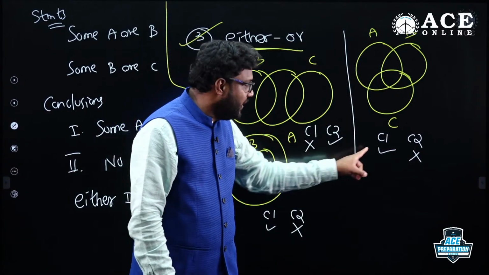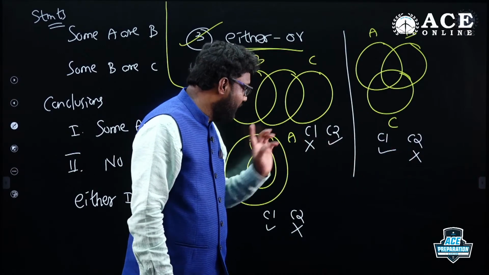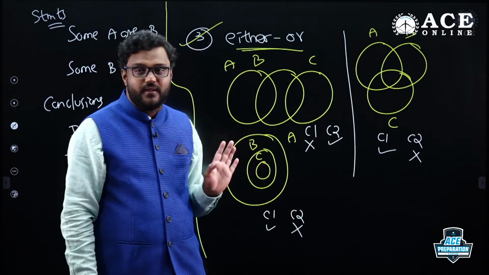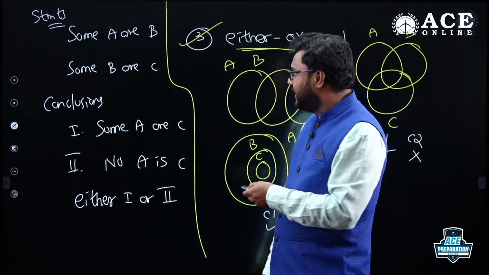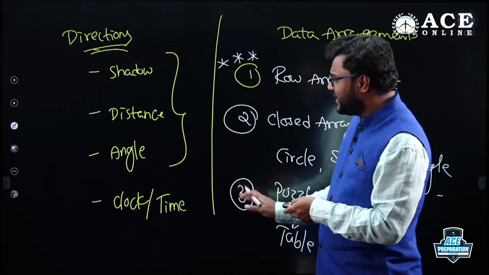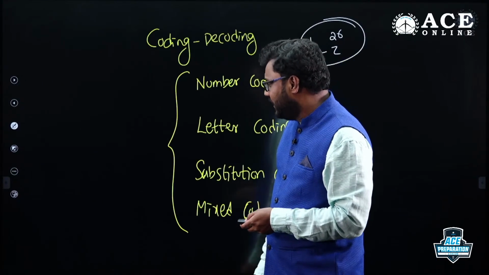Then you wait and check. 1 true, 2 false. 2 true, 1 false. 1 true, 2 false. So you have to check like that. Right. That's what I think one of your friends asked. I think it's cleared now. Okay, that's related to syllogism. You need to focus more on that angle as well.